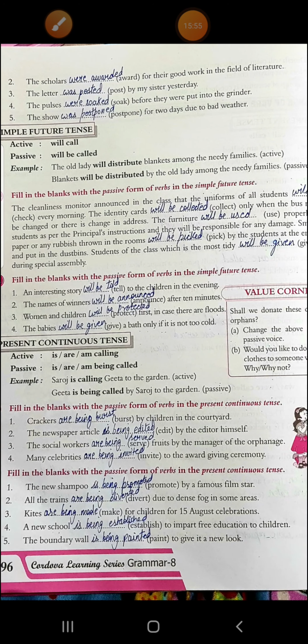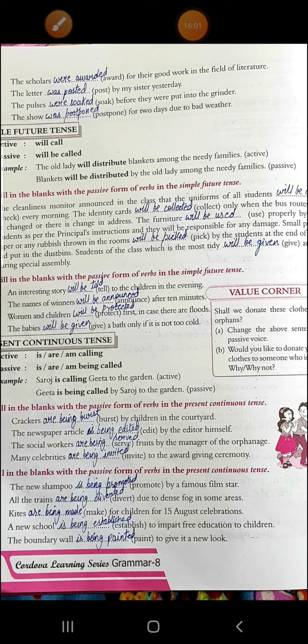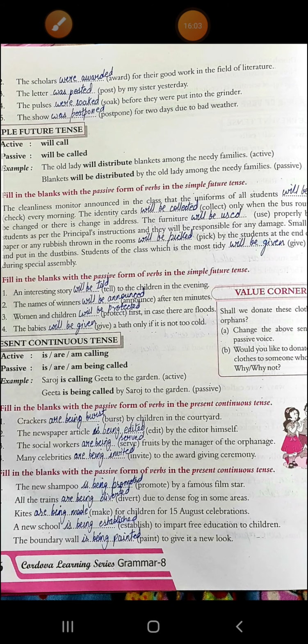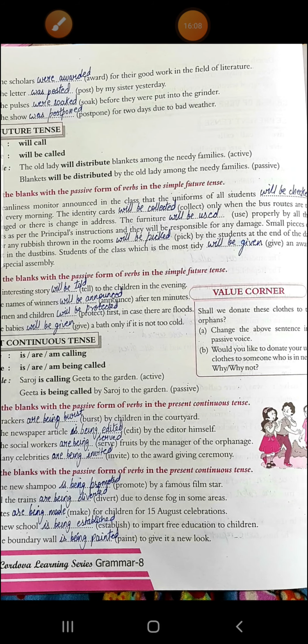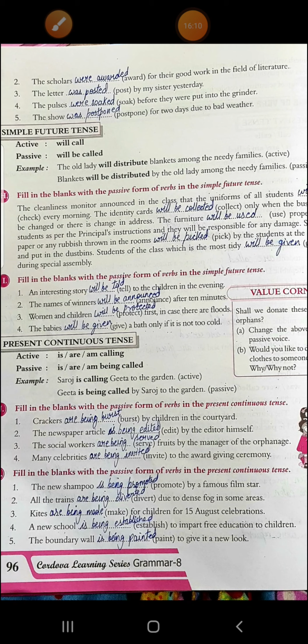Small pieces of paper or any rubbish thrown in the rooms will be picked by the students at the end of the day and put in the dustbins. Students of the class which is the most tidy will be given an award during special assembly.